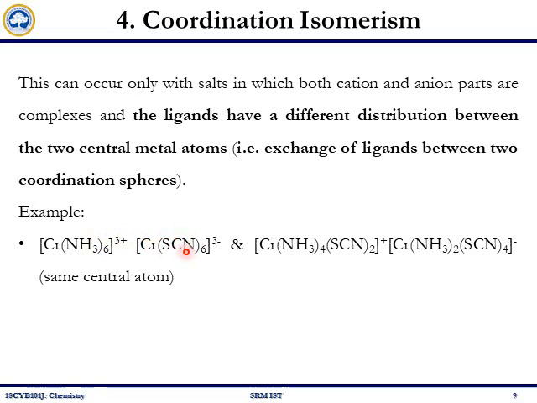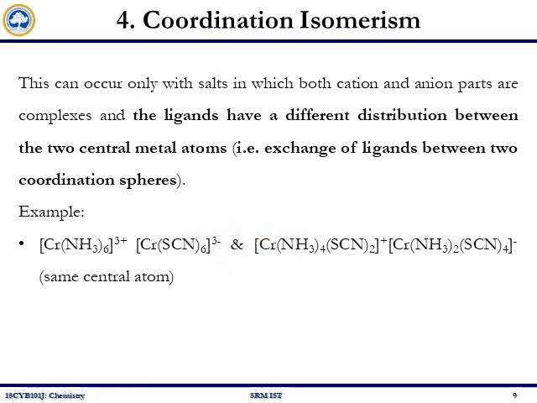And in this other example, the chromium is coordinated to 4 ammonia and 2 thiocyanate, and in the anion part the chromium is coordinated to 2 ammonia and 4 thiocyanate. We see the molecular formula for these 2 complexes is the same, however, they have different distribution of ligands between the 2 central metal atoms.